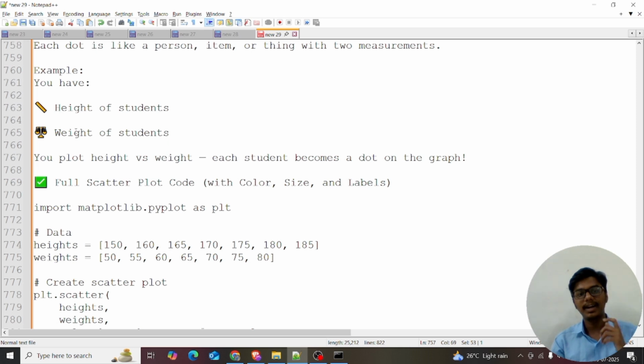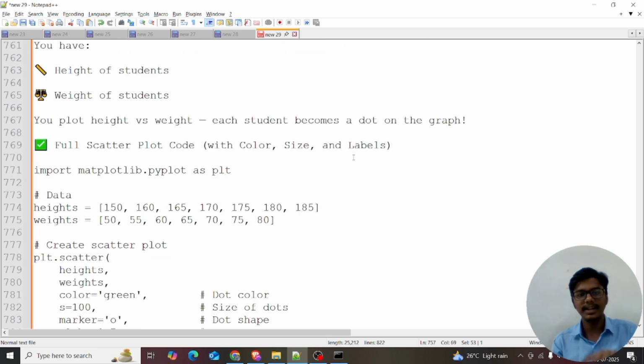Now let's take the height of the students and the weight of the students. If you want to compare, you plot height versus weight. That's like marks versus study hours. This is like your plot of height versus weight. Each student becomes a dot on the graph. Right, I explained this code in my Jupyter notebook.